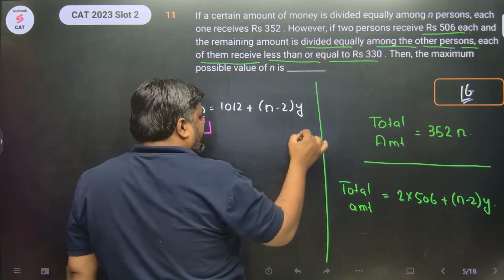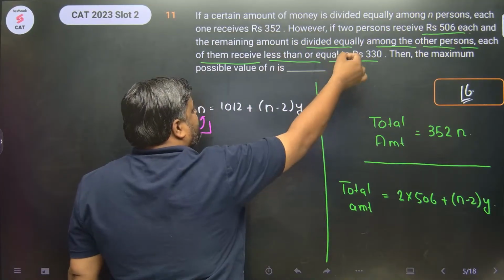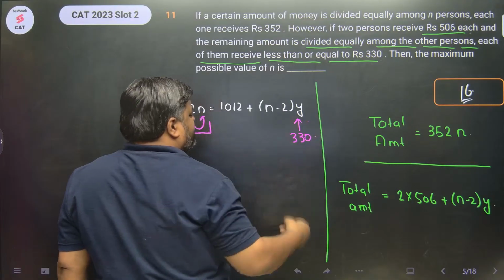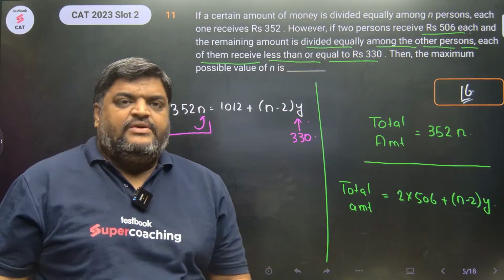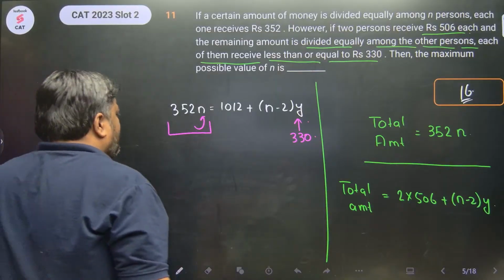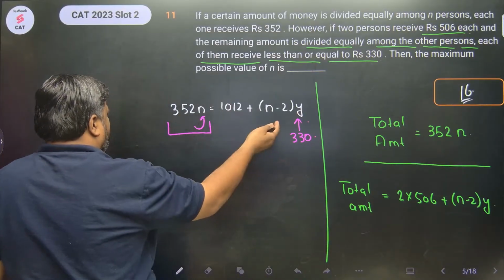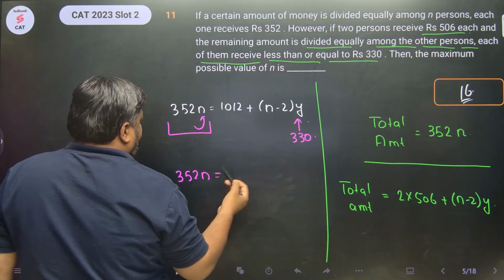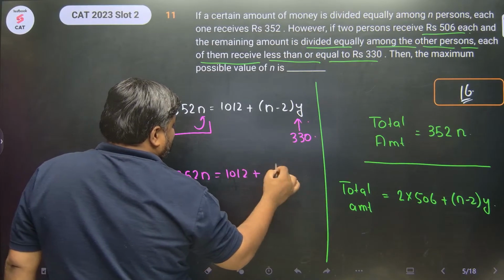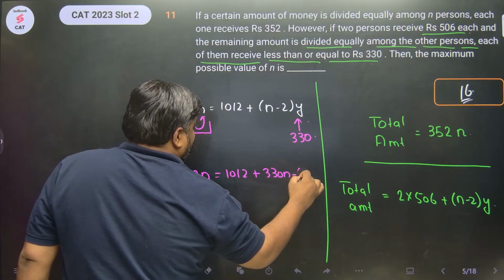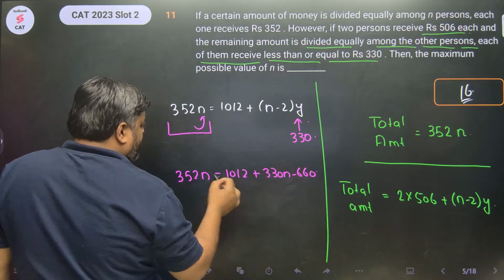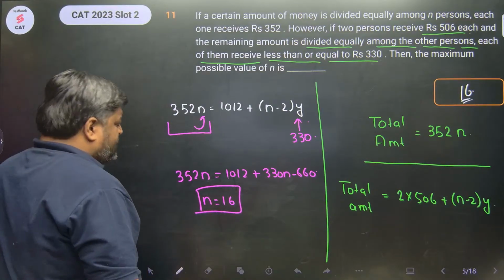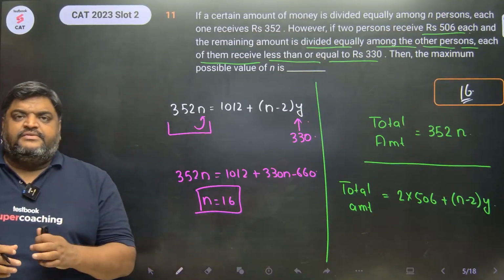So when will the right hand side be maximum? When y is maximum, and y max is 330, as it is less than equal to 330. So you could have directly put y is equal to 330 over here to find out the max case, and you would get n is equal to 16. So 352n is equal to 1012 plus 330n minus 660. Solving this will give you n as 16. Got it? So this was also a shortcut, based on observation.